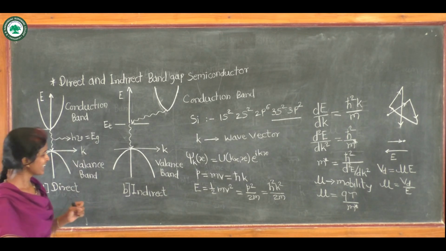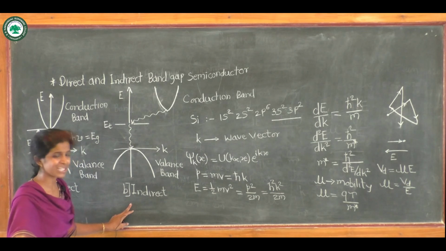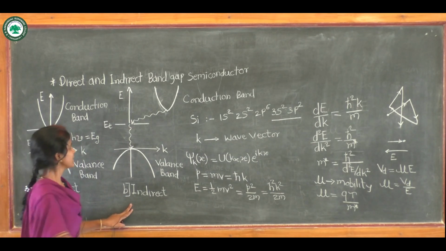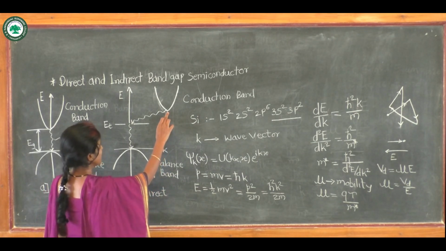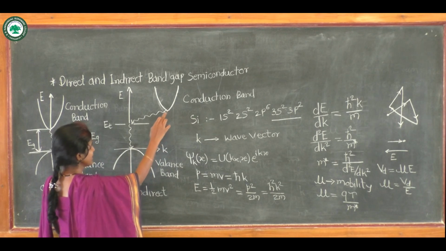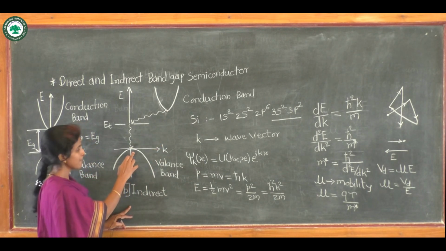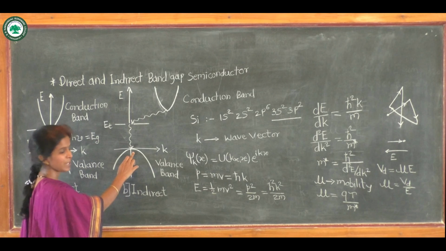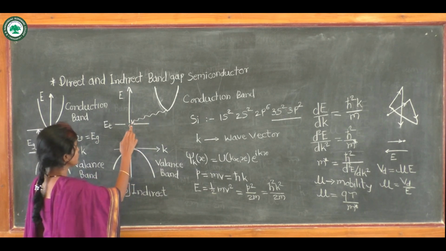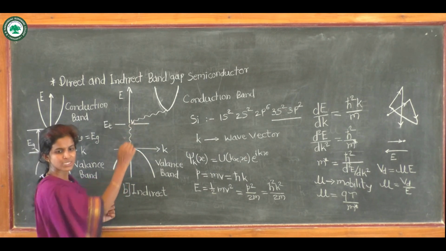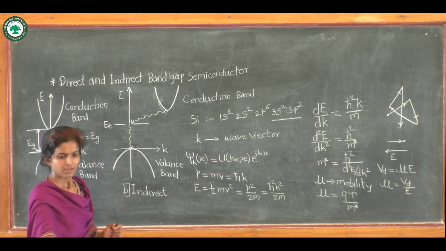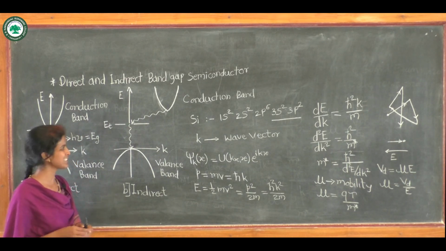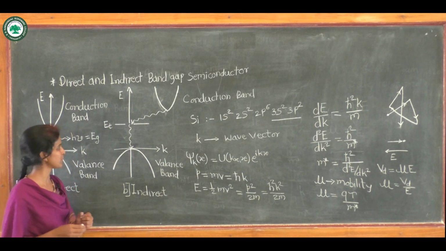And in case of indirect band gap semiconductor, the electron from minimum of conduction band will not directly reach to the maximum of valence band, but it has to jump to some trap level, which is seen due to impurities or defect within the semiconductor.